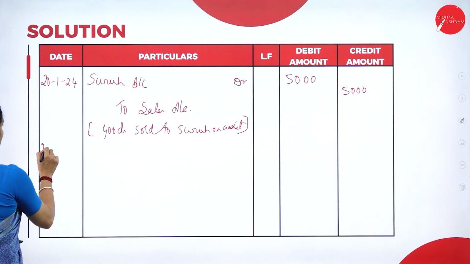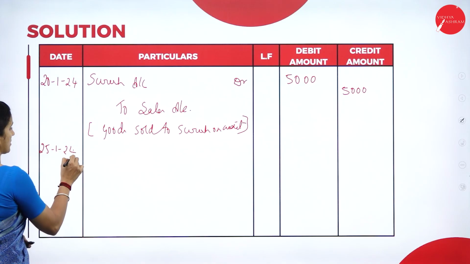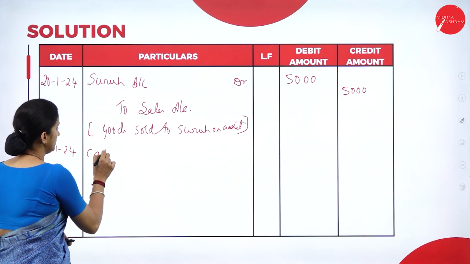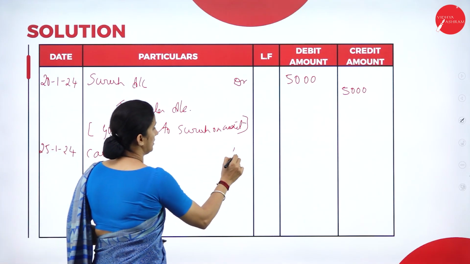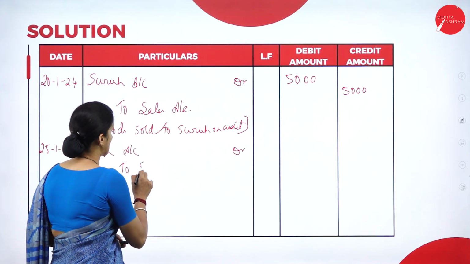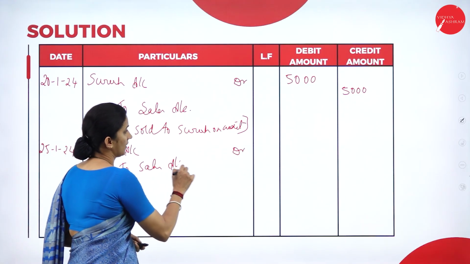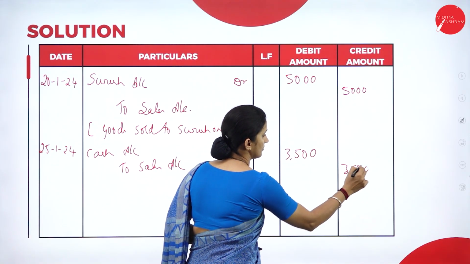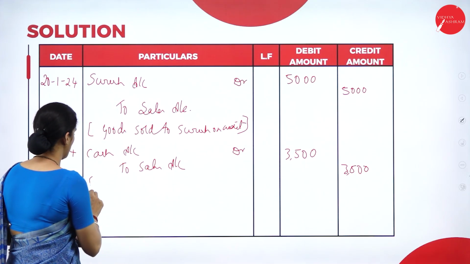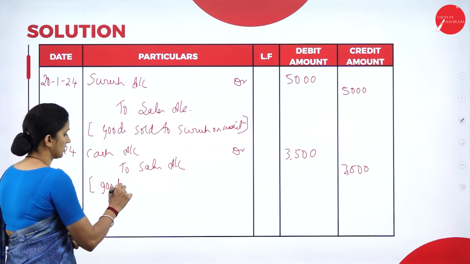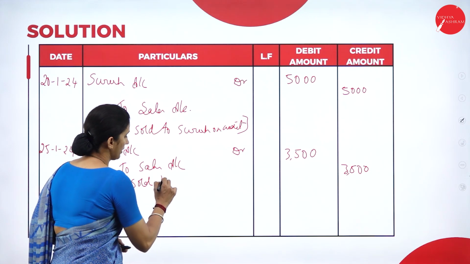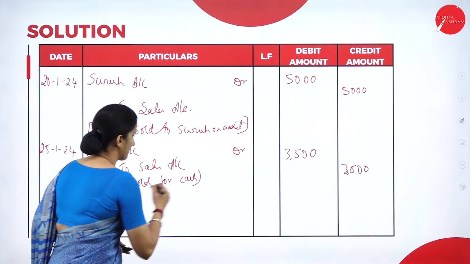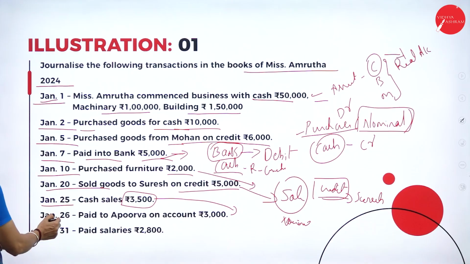So on 25th/1/2024, cash account debtor to sales account. It is 3,500. Narration, goods sold for cash. Next we have, on 26th, the transaction: paid to Apurva on account, it is 3,000.